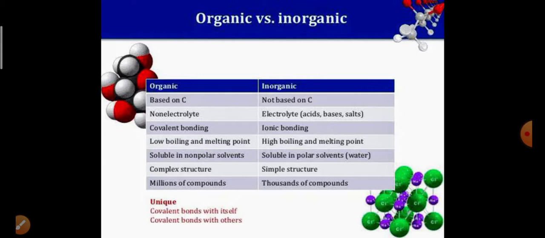Ionic bonds are the strongest, therefore ionic compounds, meaning inorganic compounds, have high melting and boiling points, and organic compounds have low melting and boiling points. After that, the solubility. As you know, NaCl, sodium chloride, is an ionic compound.